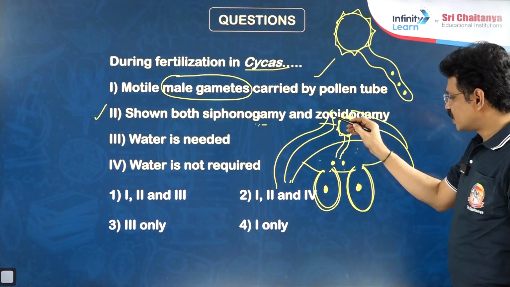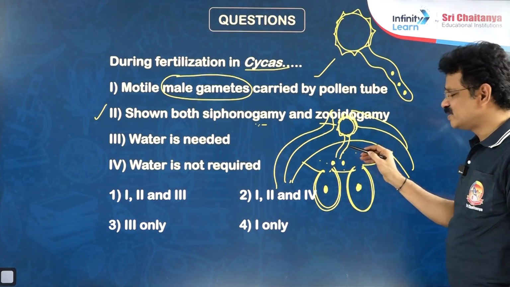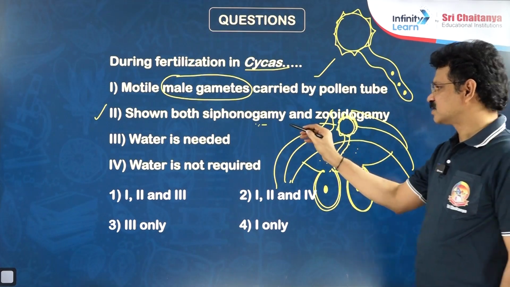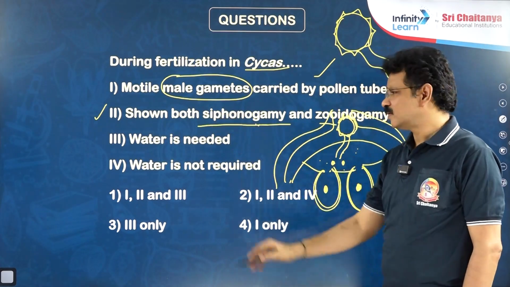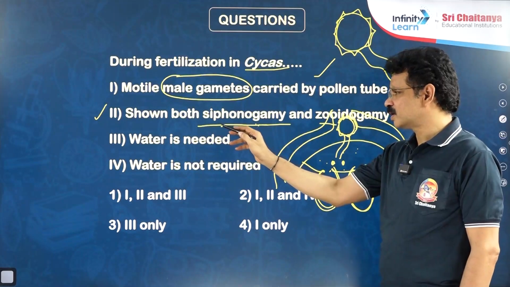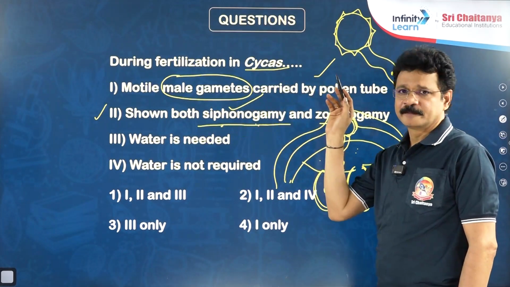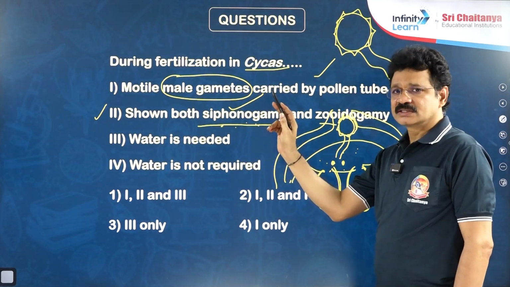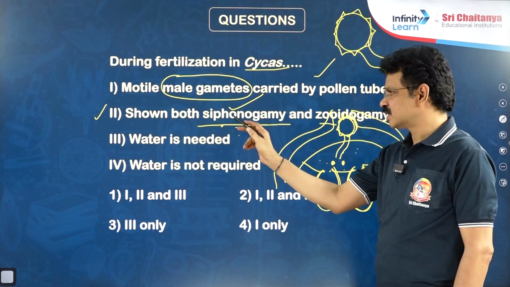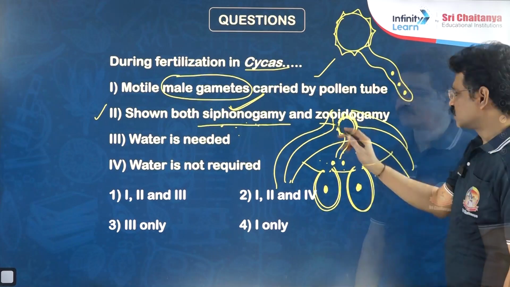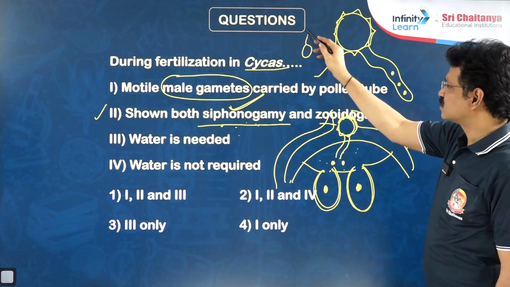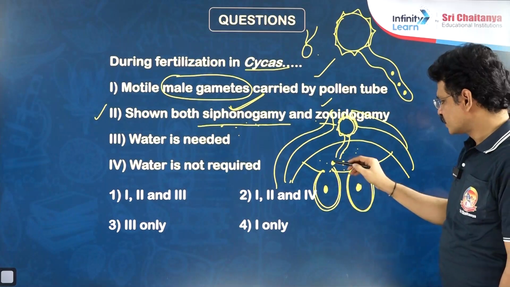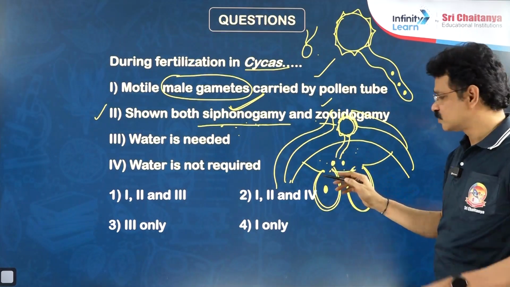From this micropylar area to the archegonial chamber, a tube is essential. Tube means siphon, hence siphonogamy is there. In all seed producing plants, siphonogamy is common. If the pollen tube acts as a sperm carrier, such kind of fertilization is siphonogamy. If the male gametes are motile due to the presence of flagella or cilia, that kind of fertilization is zoidogamy, especially in cycas only, not in all the gymnosperms.